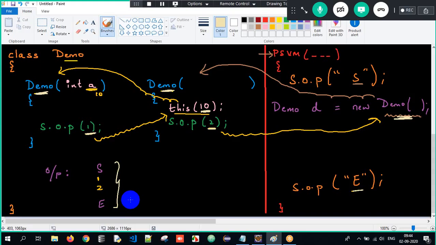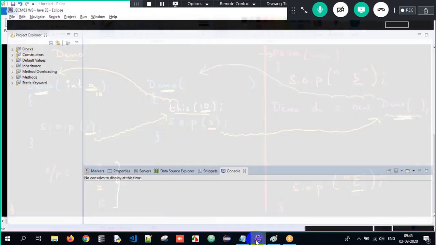So I created only one object, but I was able to invoke both the constructors. That is called as constructor chaining. What is constructor chaining? The process of one constructor calling another constructor is called as constructor chaining. And within the same class, in order to achieve constructor chaining, we make use of this calling statement. Got it? Can we understand the execution once? Okay, and I'll talk about it again.